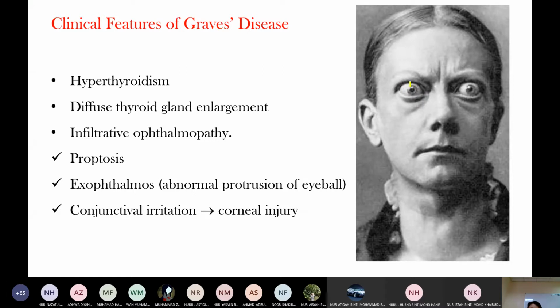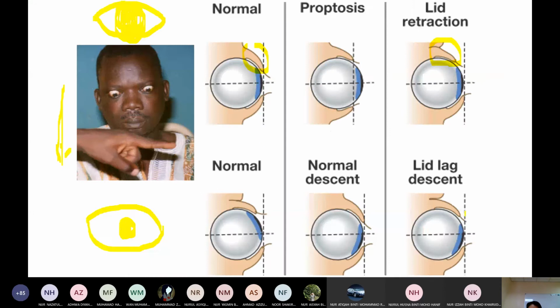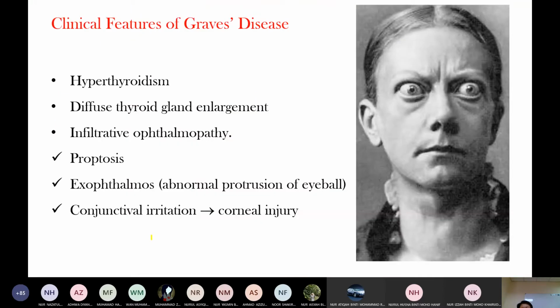After some time, the cornea can get injured, because the eye is protruded. So with proptosis and exophthalmos, there can be conjunctival irritation and corneal injury. It is due to infiltrative ophthalmopathy. It means that behind the eyeball there is extracellular matrix connective tissue accumulation.